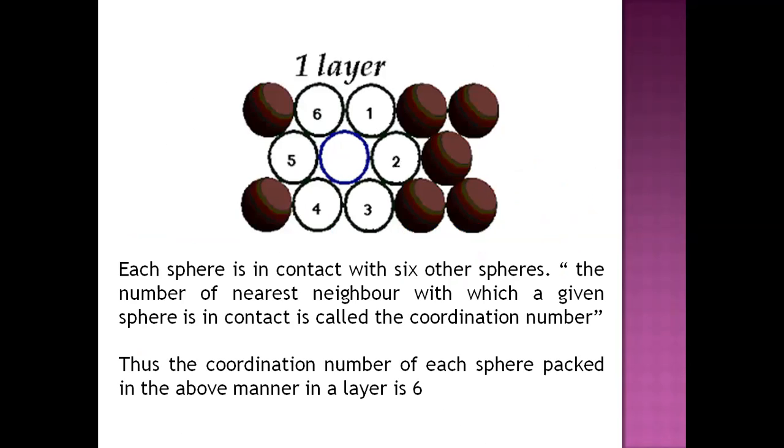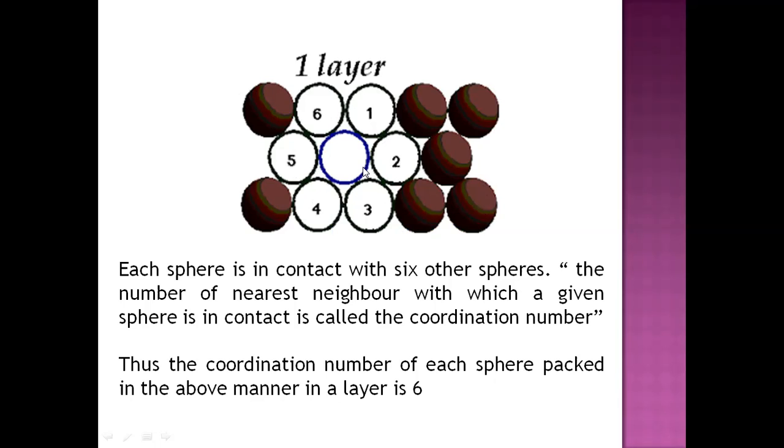Now to study the concept of coordination number, I will explain by this figure. This is the arrangement 1 that we have seen. You can see this blue color sphere at the center. Now the spheres are arranged near this blue colored sphere. So 6 spheres can be arranged around this blue color sphere.